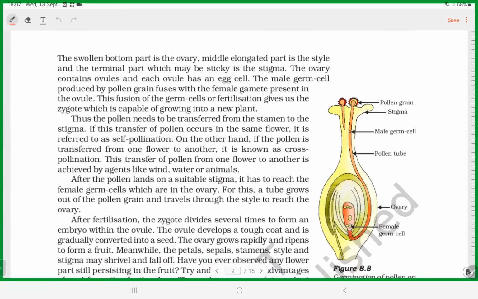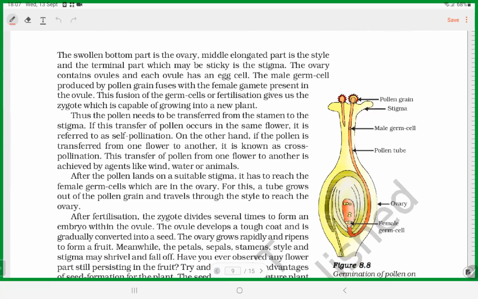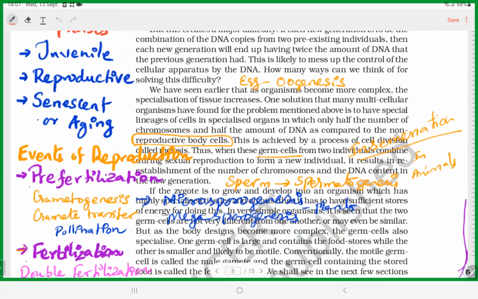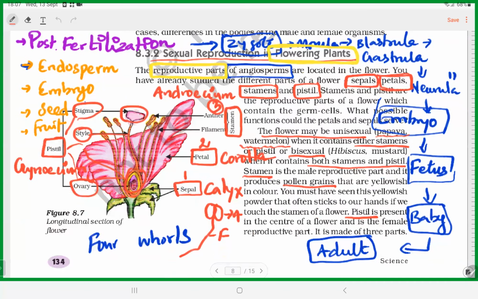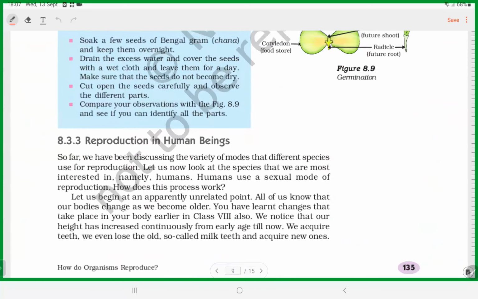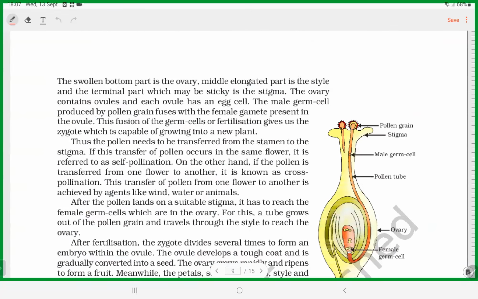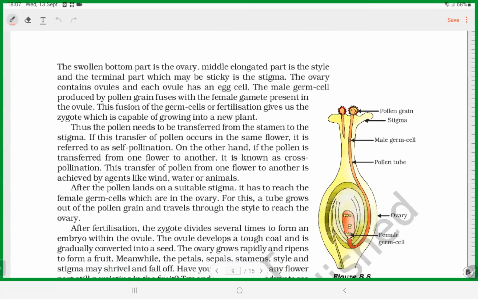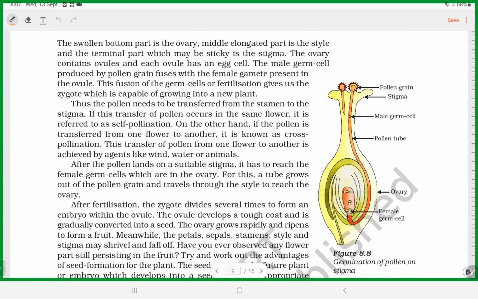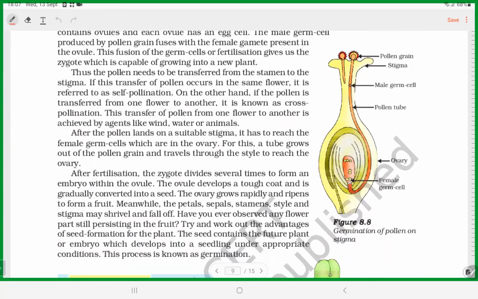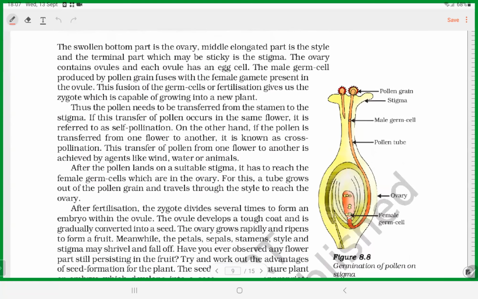Now, the components of the female gametophyte, the female part, means pistil: stigma, style, and ovary. You should define what is stigma, what is style, and what is ovary. You should be able to define all the components of androecium and all the components of gynoecium.